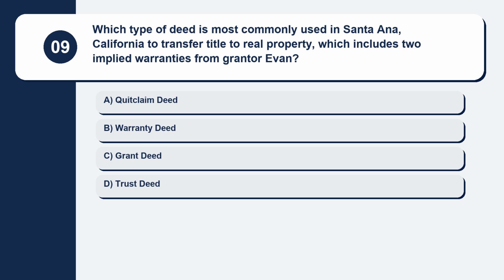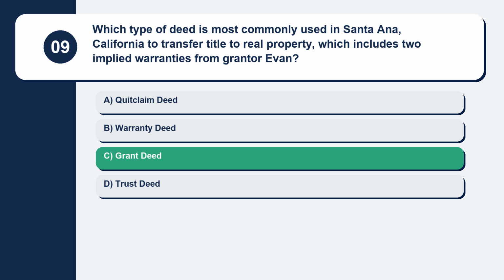Question 9. Which type of deed is most commonly used in Santa Ana, California to transfer title to real property, which includes 2 implied warranties from grantor Evan? Here are your options. Option A, quitclaim deed. Option B, warranty deed. Option C, grant deed. Option D, trust deed. The correct answer is option C, grant deed.